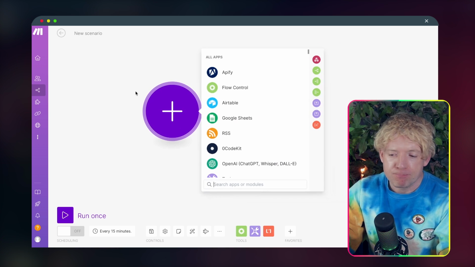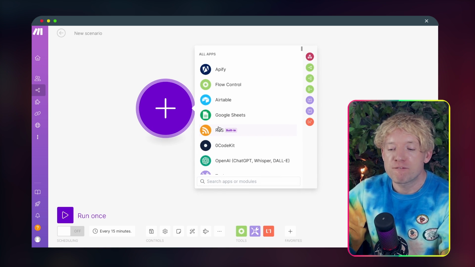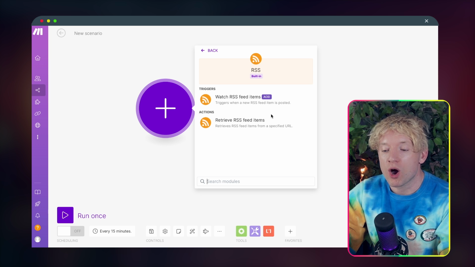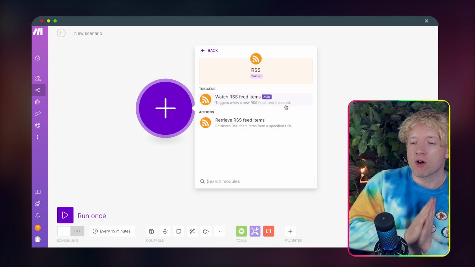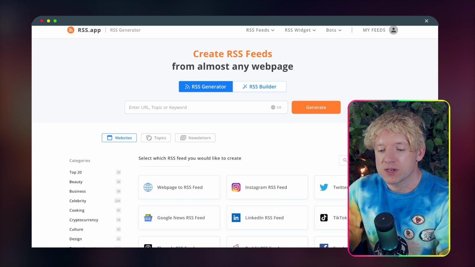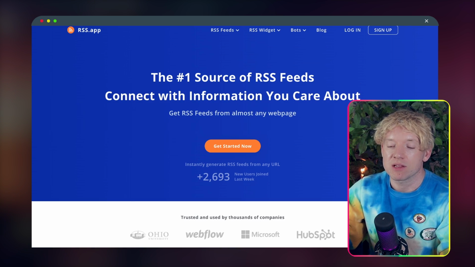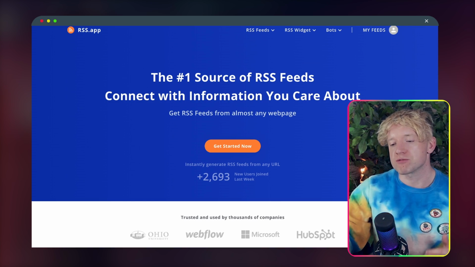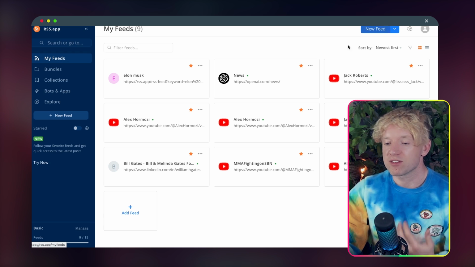So we do that by creating a new scenario. Now, the first thing we're going to need is what we call an RSS feed. I'm going to go over to rss.app now and you can see exactly how this works, okay? When you go over to rss.app, you're going to see something that looks like this. Big bluey, purpley screen. You're going to press the buttons and sign in.